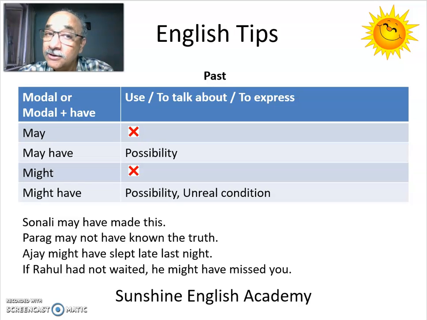If he had not waited, then he would have missed you. So might have is used in the result clause of the sentence. The condition clause is if Rahul had not waited, and the result of that condition or the result clause is he might have missed you.